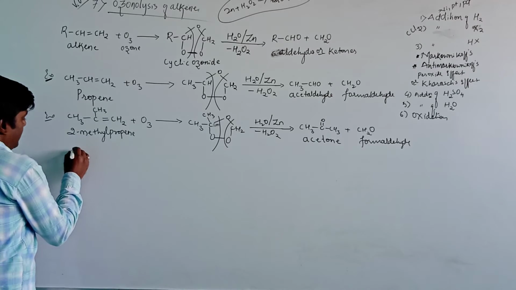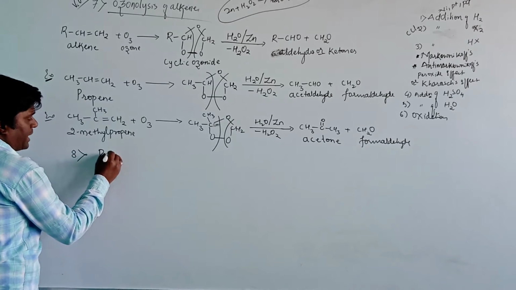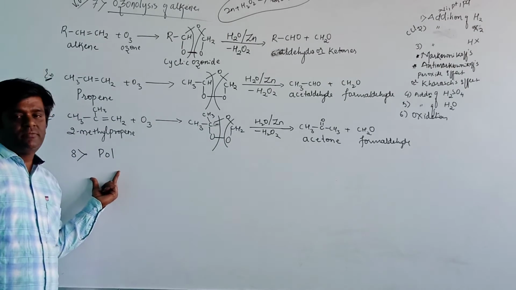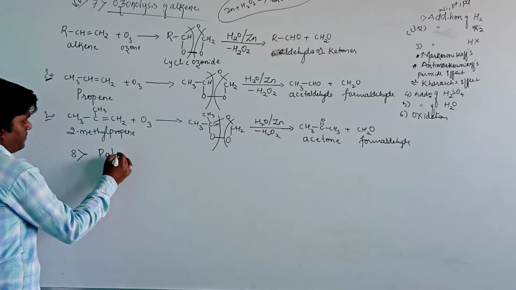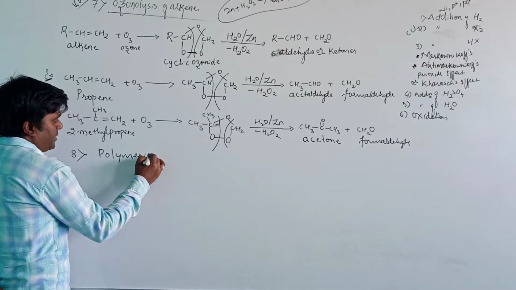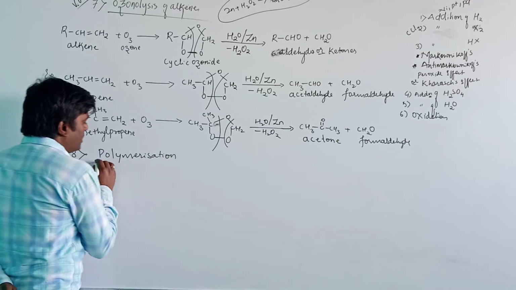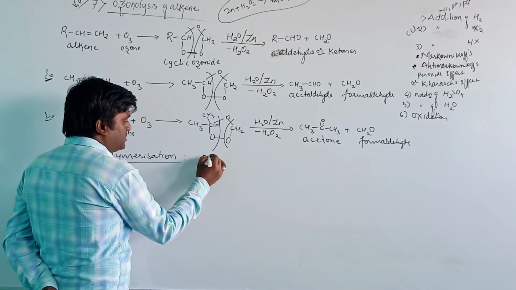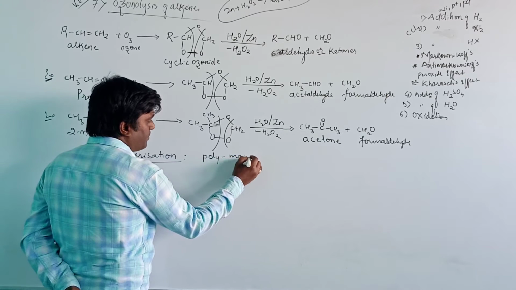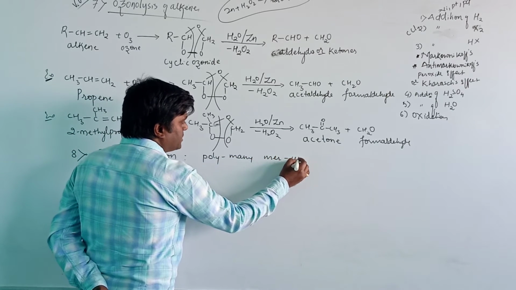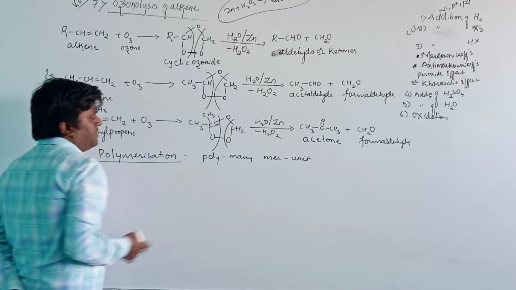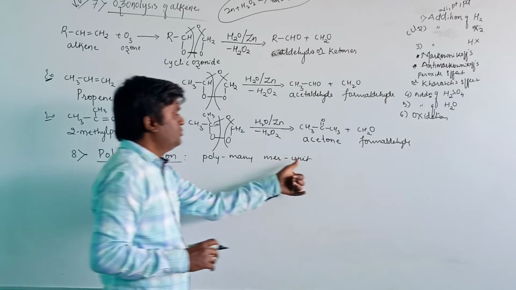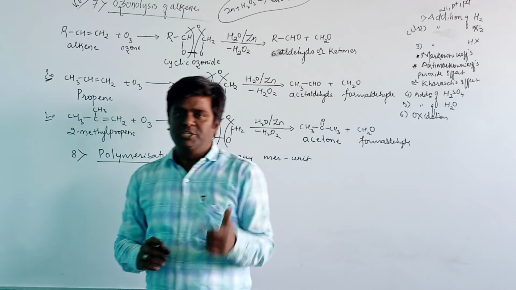Then the eighth reaction is polymerization. The process of formation of polymers is known as polymerization. Here, poly means many, mer means unit. In this reaction, the process of formation of many units is known as polymerization.